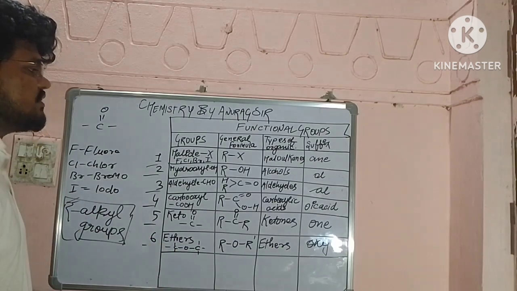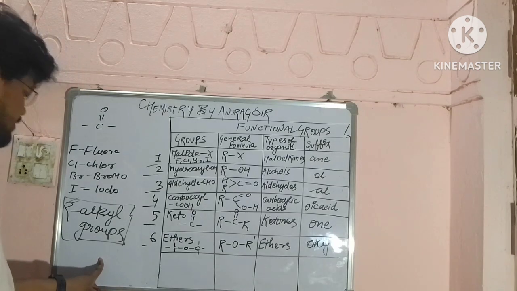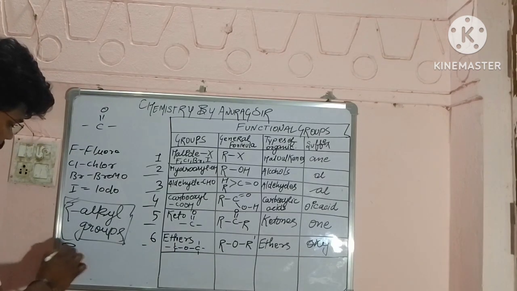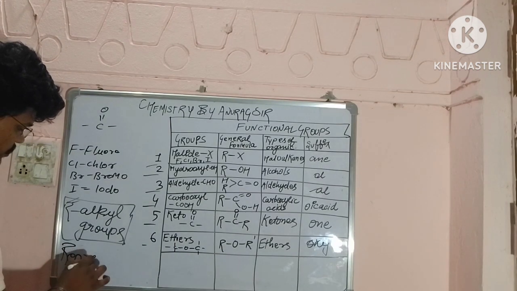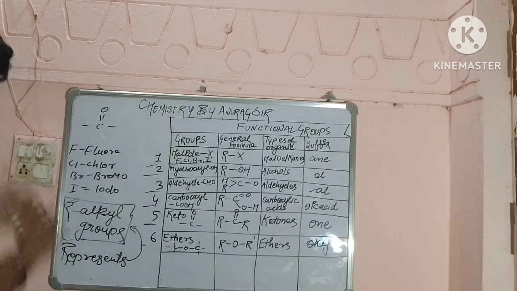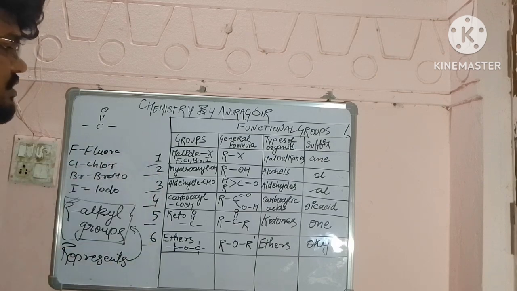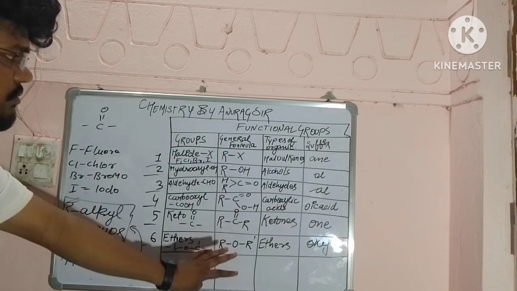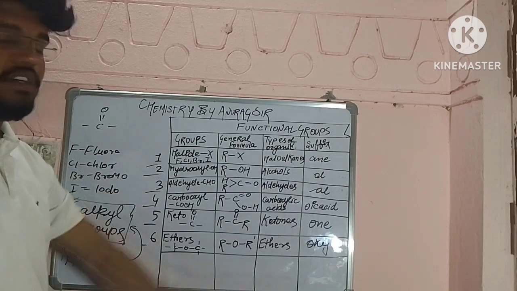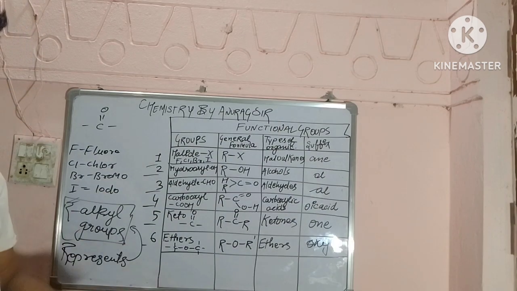So here, generally, what we have to understand is that R represents the alkyl groups, and these are all six groups of functional groups. Then we have a general formula, then we have types, and then we have a suffix. Now this is sufficient for studying IUPAC.